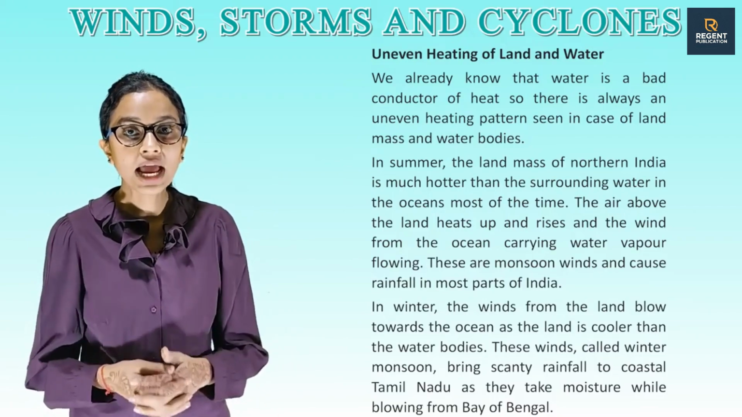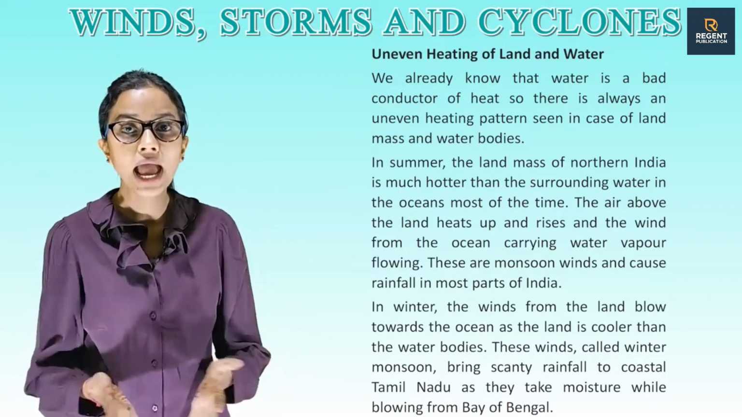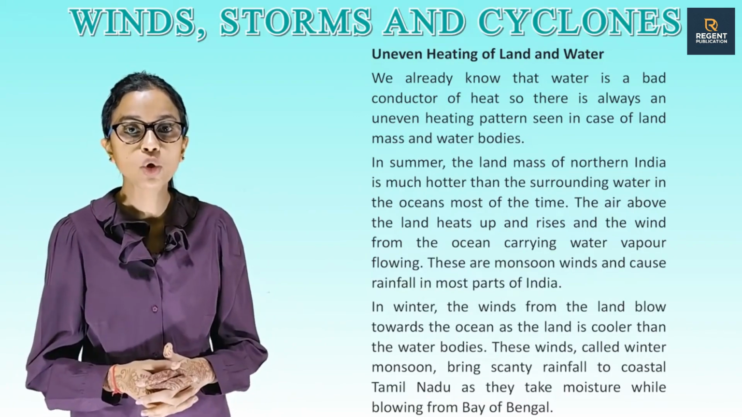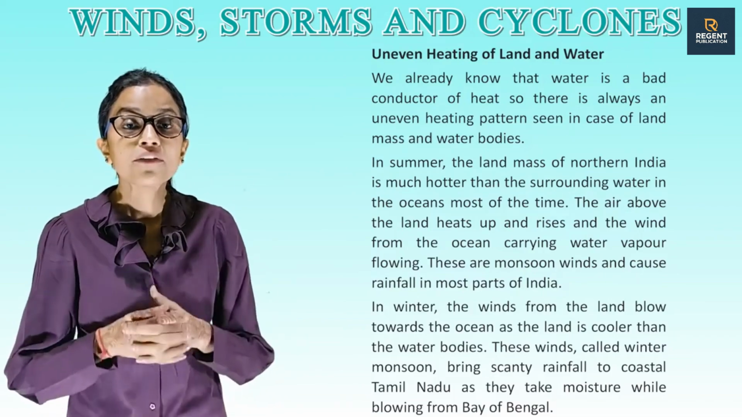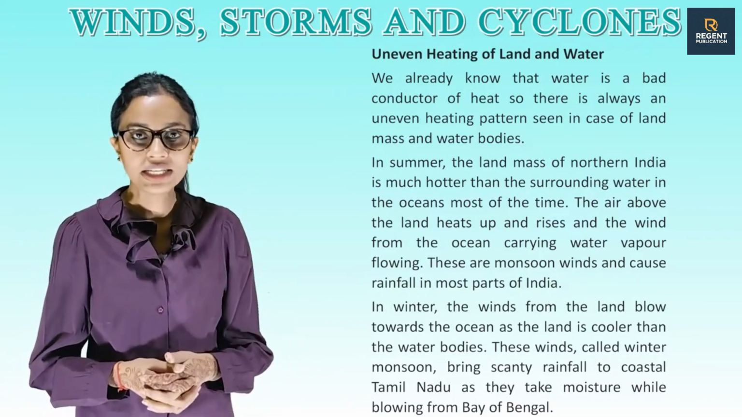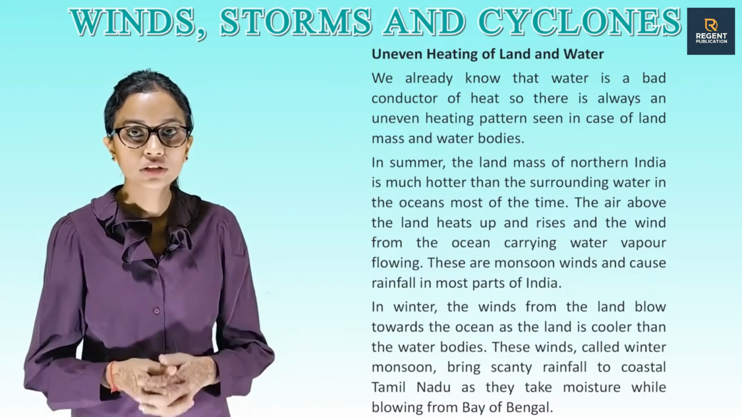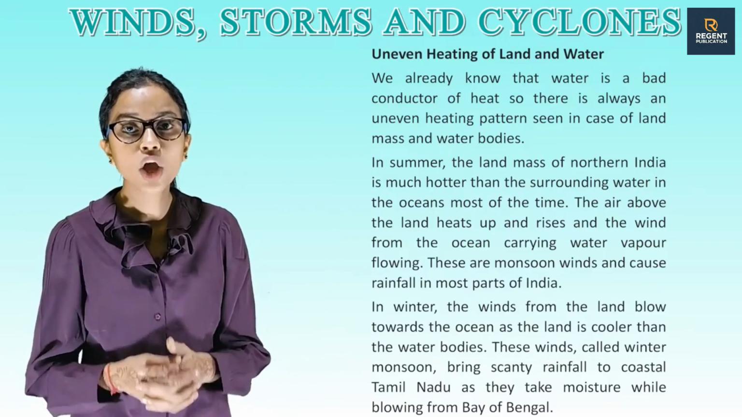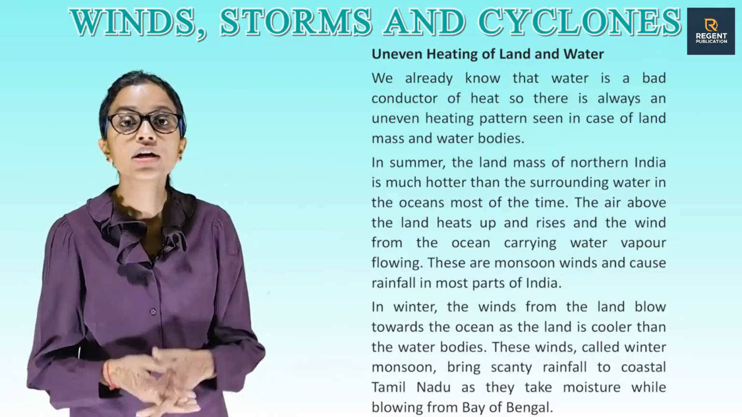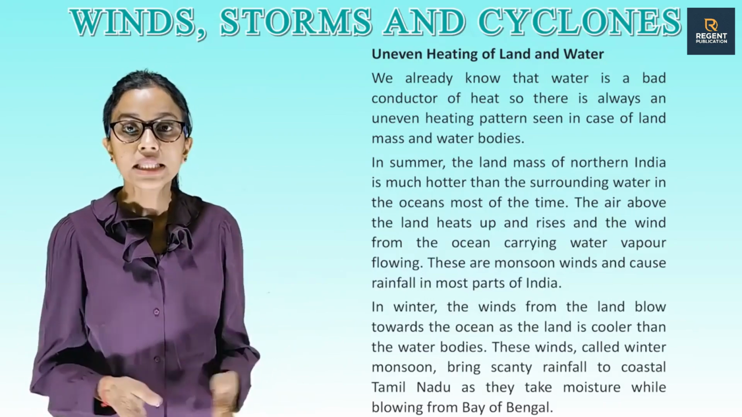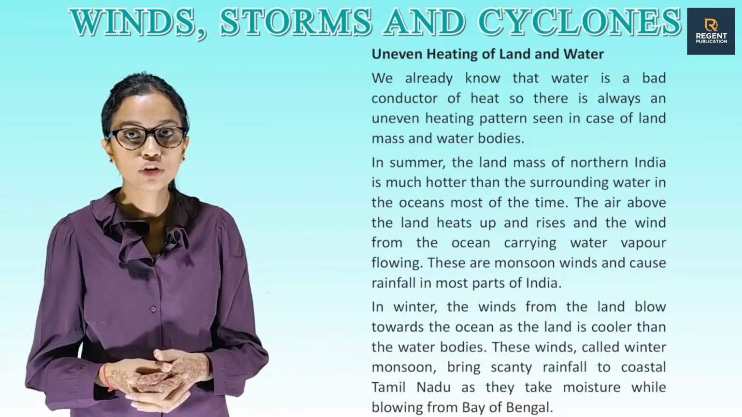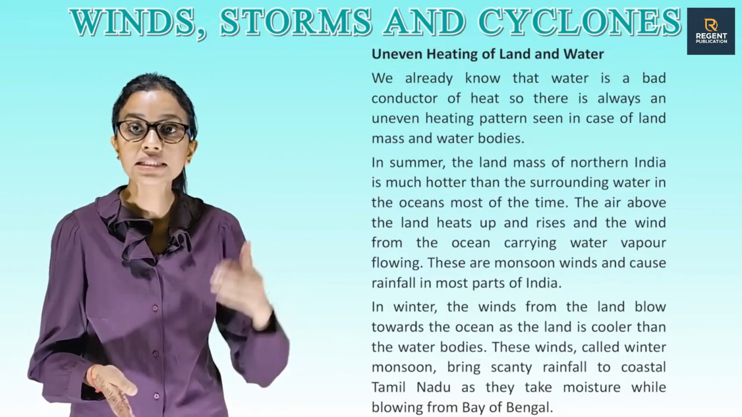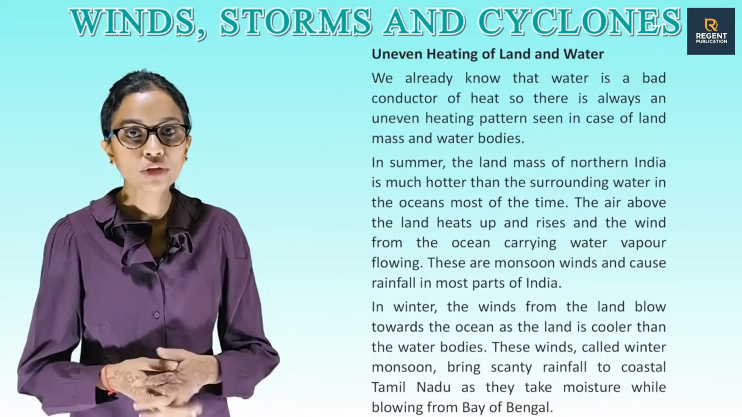The air above the land heats up and rises, and the wind from the ocean flows in carrying water vapor. These are monsoon winds and cause rainfall in most parts of India. In winter, the winds from the land blow towards the ocean as land is cooler than the water bodies. These winds, called winter monsoon, bring scanty rainfall to coastal Tamil Nadu as they take moisture while blowing from the Bay of Bengal.